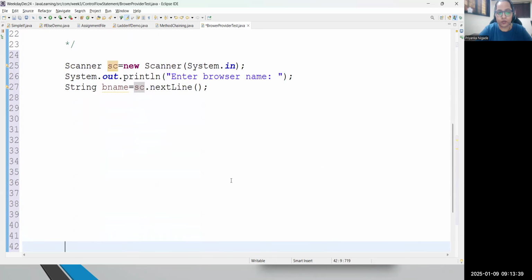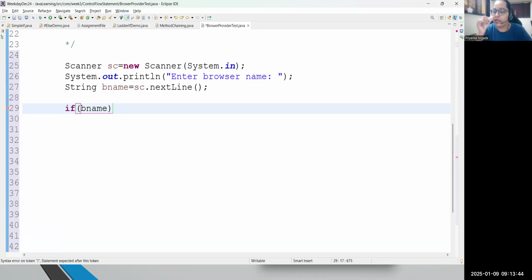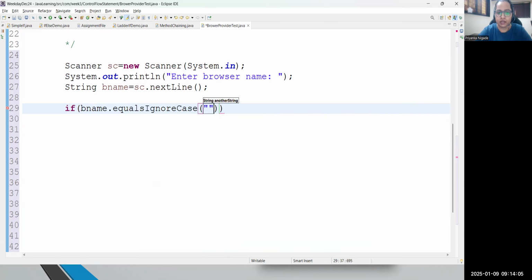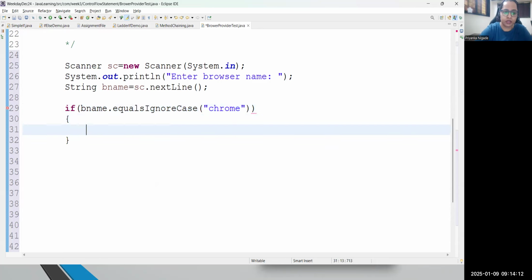And let's do the comparison now. I will test with the first condition. Now, guys, if you want an exact match, where uppercase, lowercase, everything should be the same, then follow the equals method. But if case can be anything, you are not testing case, whatever the user is typing, and only the name of the browser should match, then you can use the equalsIgnoreCase method. So I will be using equalsIgnoreCase and I'm writing here Chrome. Correct? So if it is Chrome, I should get a message.